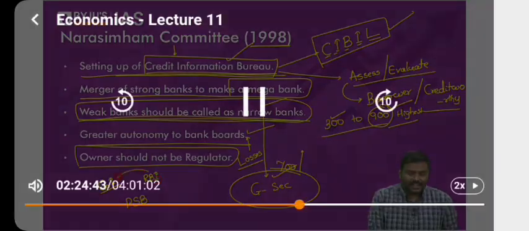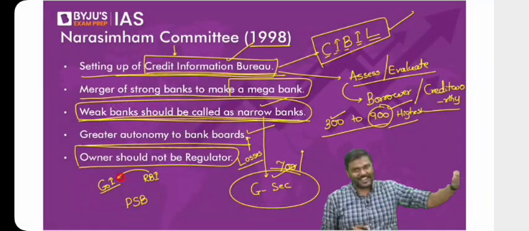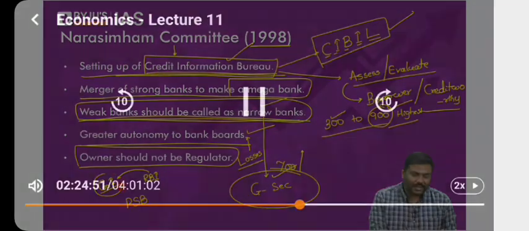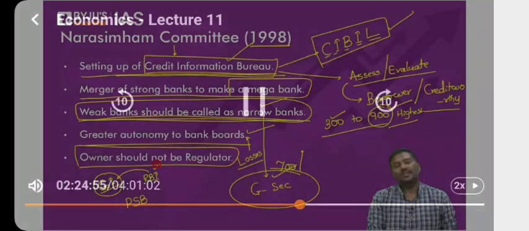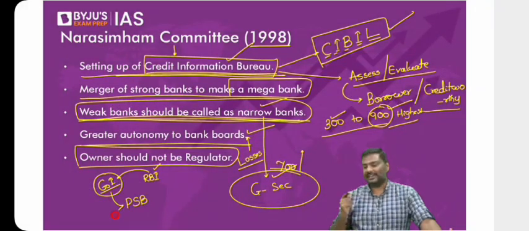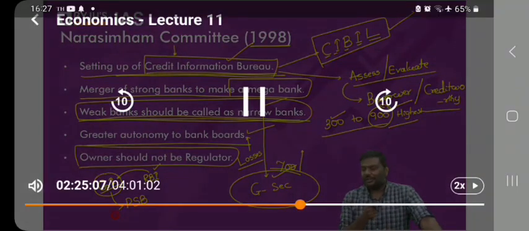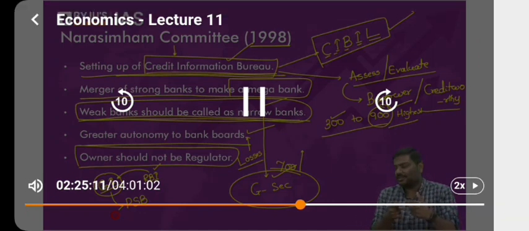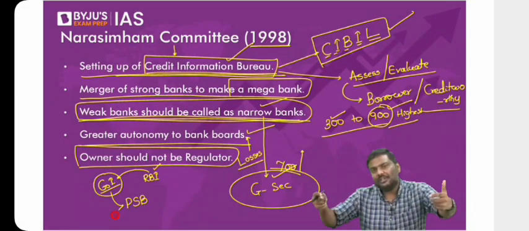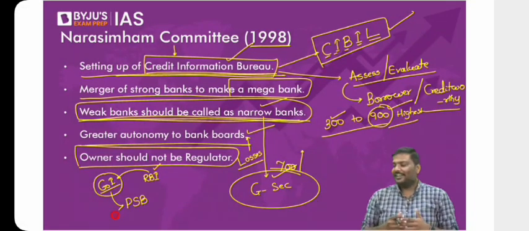But who owns the regulator? Again, Government of India. Now tell me, Government of India is regulating the banking sector through RBI, and Government of India owns the public sector banks. Don't you think there's a conflict here? A conflict of objectives. You want to regulate, and you also want to earn profit. How will both of them go hand in hand? There is this particular conflict.